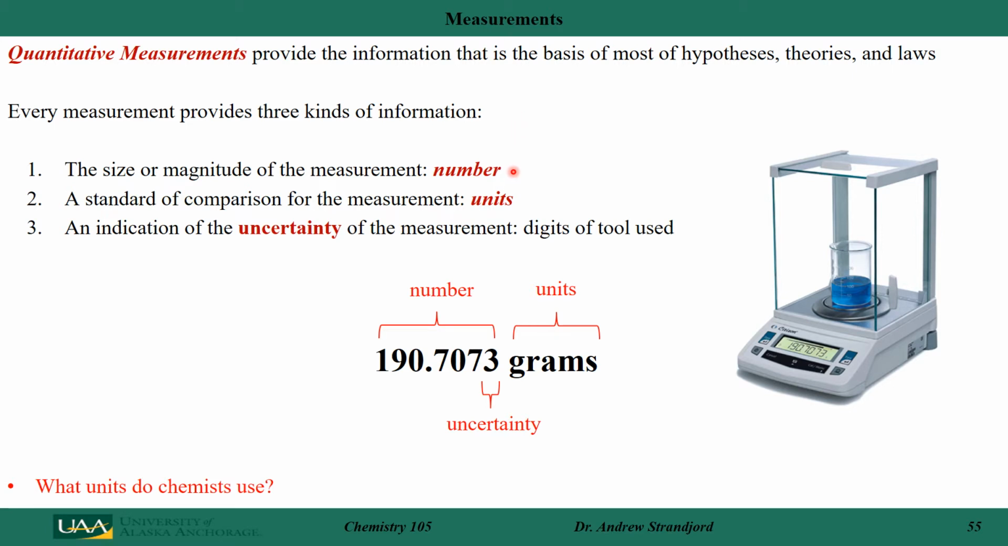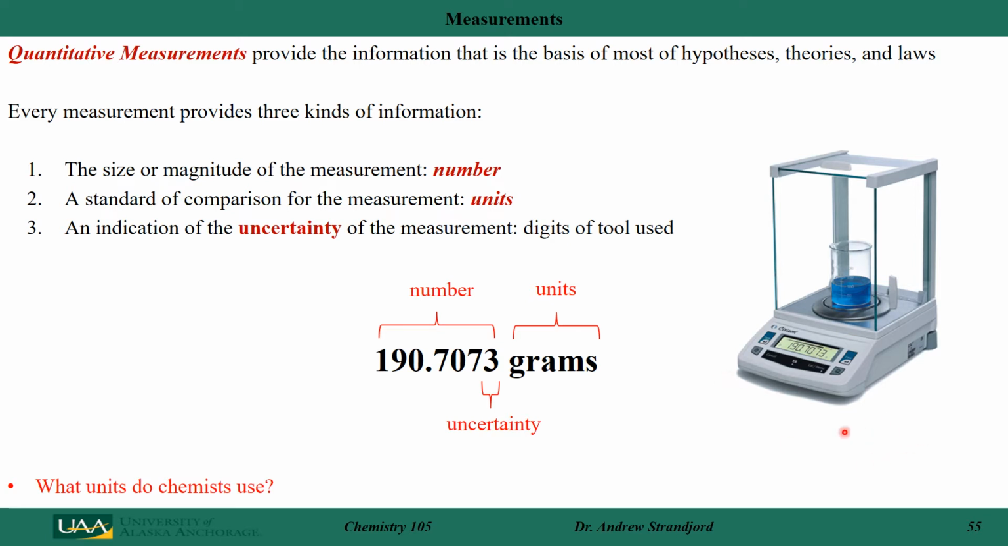One is actually the number, that's the value, which represents the size or magnitude of the measurement. Also, we need to have units on a measurement. For example, if I'm measuring the mass of something, is it in grams or is it in kilograms? I need to know the units. That allows us to compare one measurement to another measurement. And also, my measurement usually indicates some uncertainty in the measurement. A simple example would be the digits of a tool used.